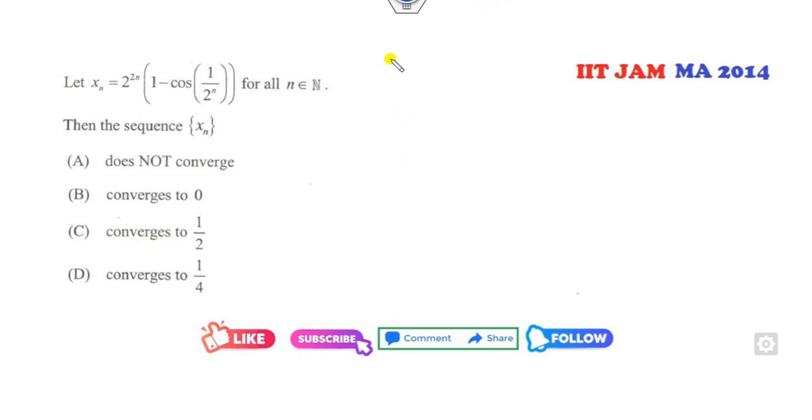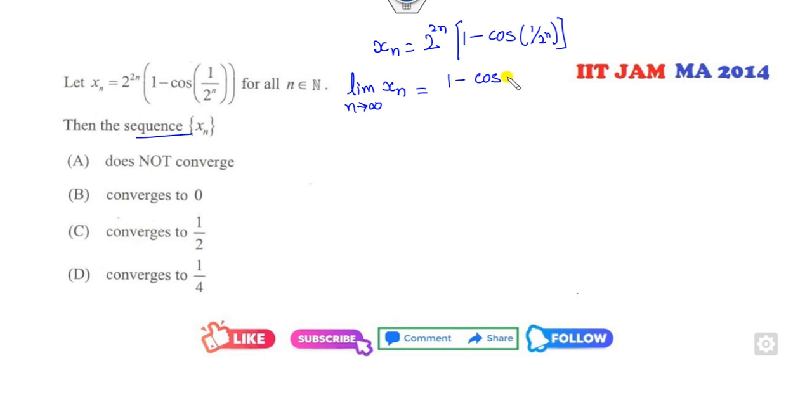Okay, look at this another one. x_n is given to you as 2 raised to power 2n, 1 minus cos 1 over 2 to the n. Then your target is to find whether the sequence is convergent or not. Your target is to find the limit as n approaches infinity. If you take infinity, it will be the 0 into infinity form. So I can write this number as 1 minus cos of 2 raised to power minus n over 2 raised to power minus 2n, so it will be 0 by 0 form.